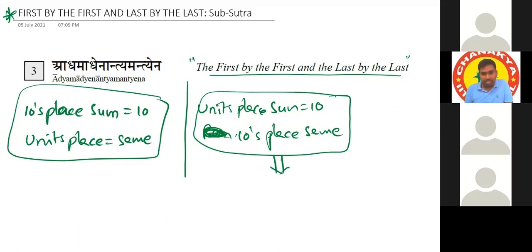For this condition, we have done many questions, and I'm just writing one example, like 39 into 31. Satisfying that condition? Yes.